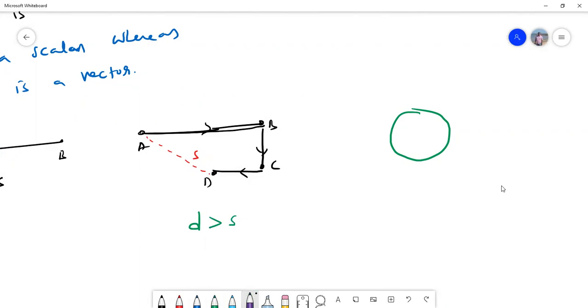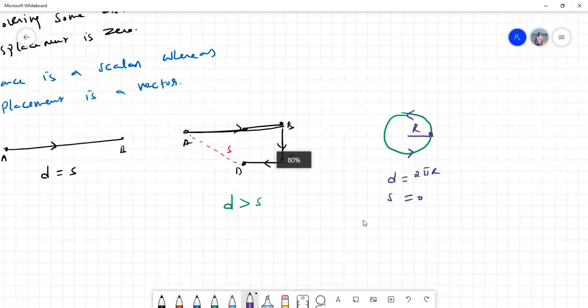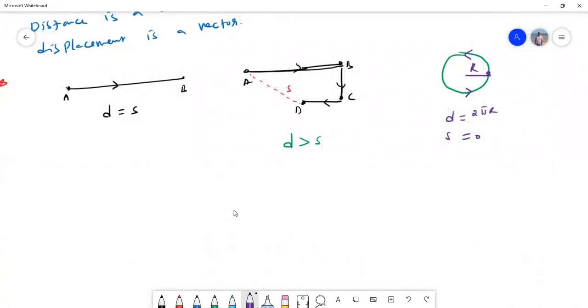Suppose if it completes one rotation, and if I take r as the radius, distance is 2 pi r, displacement is 0. So in all the three examples, we understand that distance is equal to displacement when the body moves along a straight line, but there is one condition I'll tell you, and otherwise distance is greater than displacement. Here also distance is greater than displacement only.